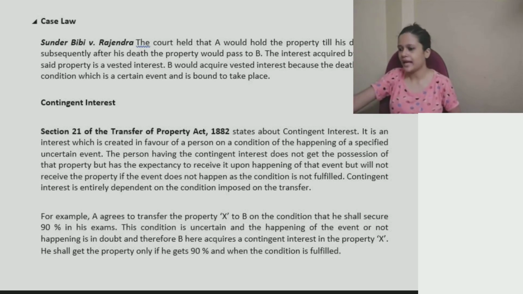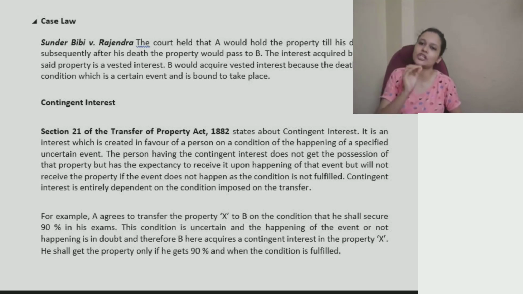The person having contingent interest does not get possession of the property, but has an expectancy to receive it upon the happening of that event, and will not receive the property if the event does not happen, as the condition is not fulfilled. That means there is just a chance. There is only a likelihood that maybe you will get the property, right? If this condition is satisfied. All right. If this condition is not satisfied, you will not get the property.